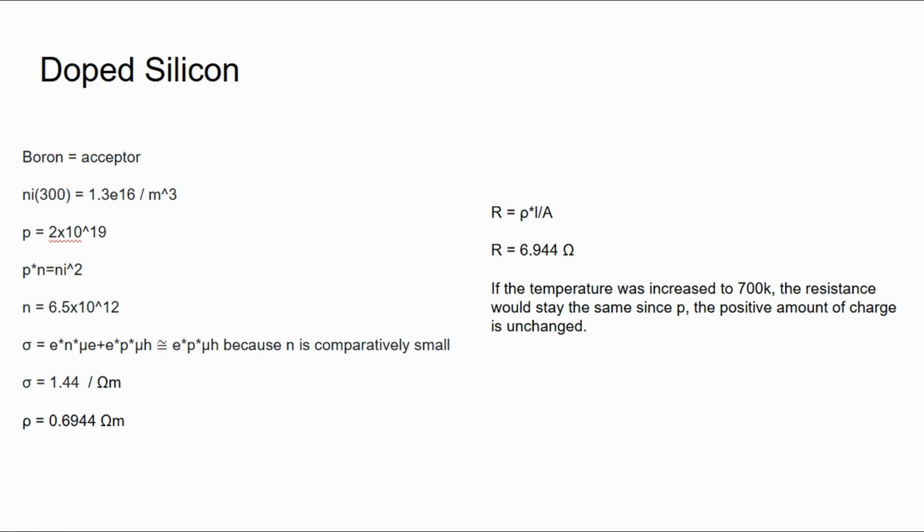And then finding the resistance of this doped silicon, you use the resistance equation, and then the resistance you get is 6.944 ohms. If the temperature was increased to 700 Kelvin, the resistance would stay the same, since the value of P, the positive amount of charge, is unchanged.